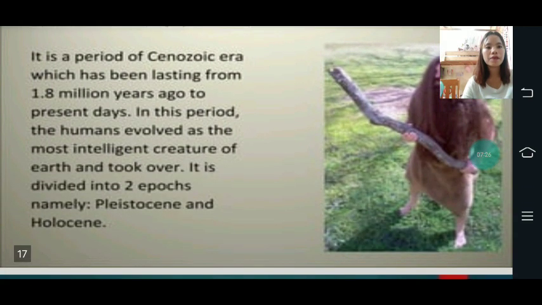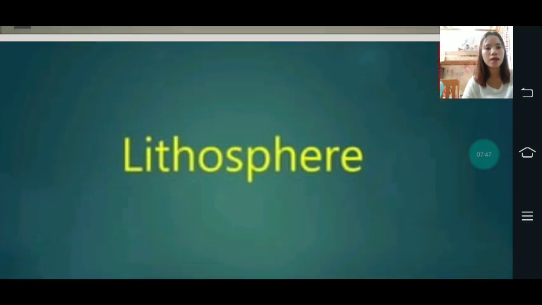The Quaternary period is a period of the Cenozoic era which has been lasting from 1.8 million years ago to present days. In this period, humans evolved as the most intelligent creature on Earth and took over. It is divided into two epochs, namely the Pleistocene and the Holocene.